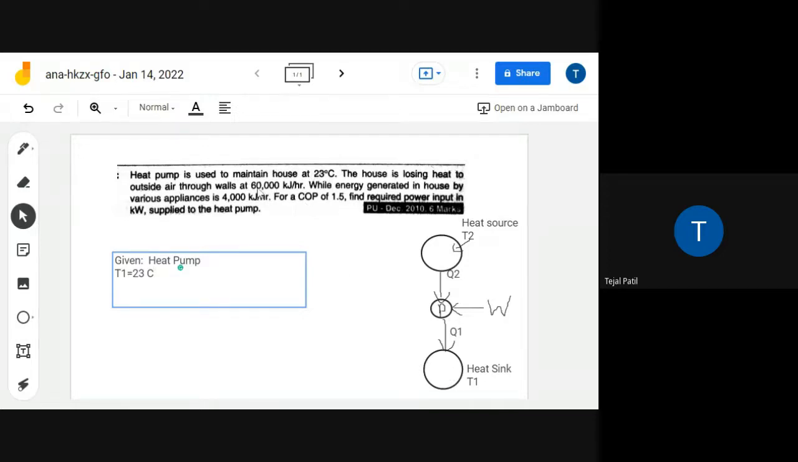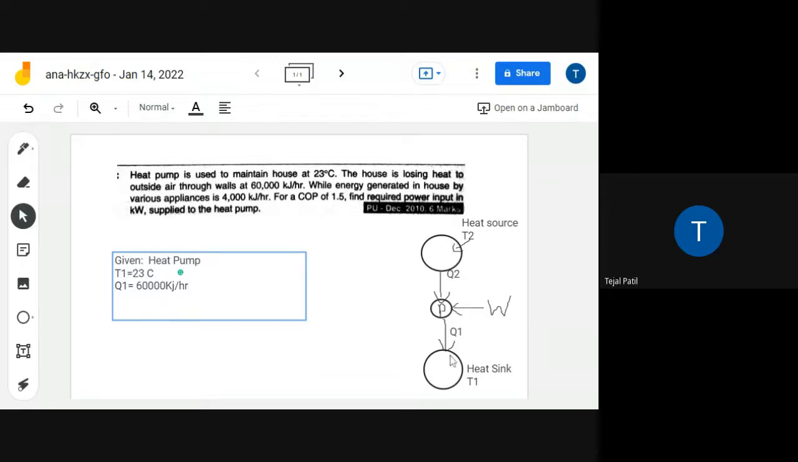Okay, that means what is this 60,000 kilojoule per hour? Q1 or Q2? Q1. Correct. Okay, that means it has to be supplied. Okay, Q1 is equal to 60,000 kilojoule per hour. But let's see further what is given. While energy generated in the house by various appliances is 4,000 kilojoule per hour.